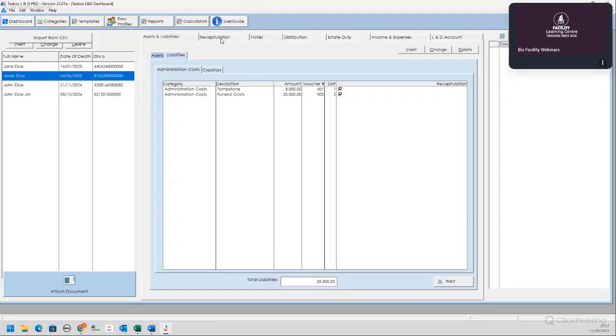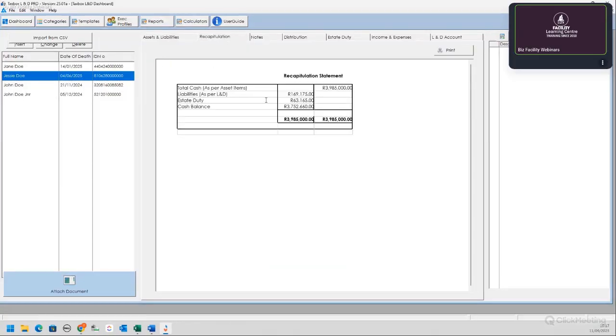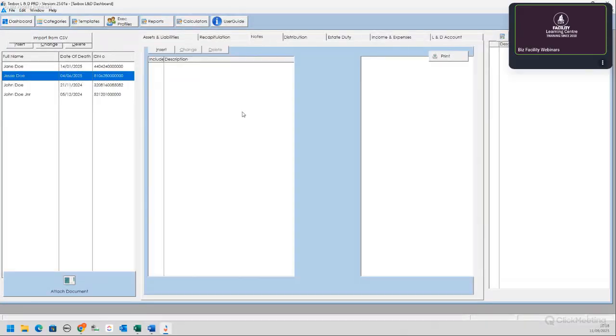And then we move over to the recap statement. So every box that you've ticked here will now show here, okay, which you can print. The next tab is notes. Now, the notes is obviously for internal use and for external use.